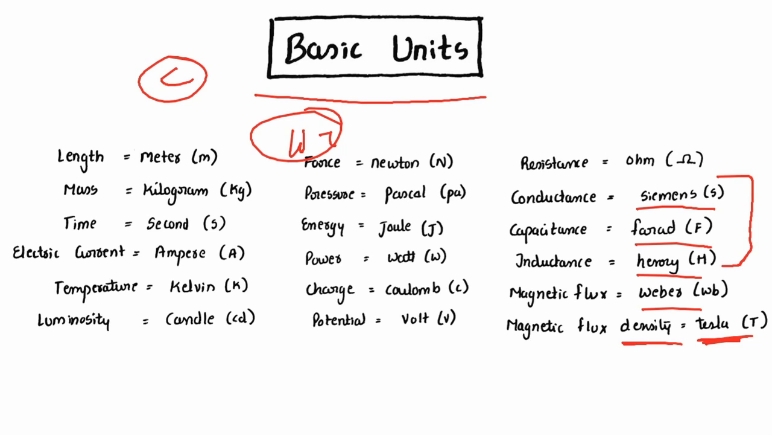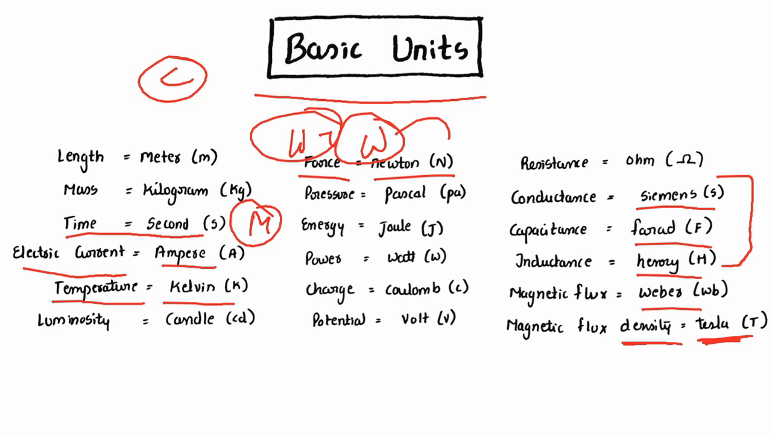Okay, and in this the important or frequently asked are electric current, that is ampere, and time, which is seconds. They'll be giving minutes also in options, and temperature is Kelvin or Celsius, and pressure is Pascal, and force is Newton. They'll be also asking weight. The SI unit of weight is also Newton. Energy is Joule. This is also frequently asked.